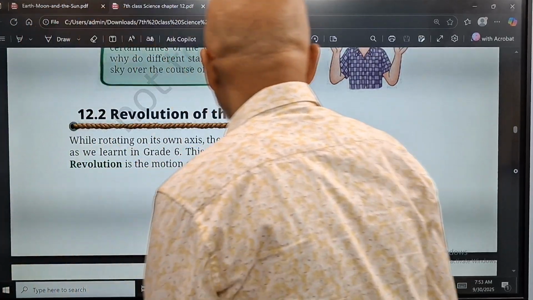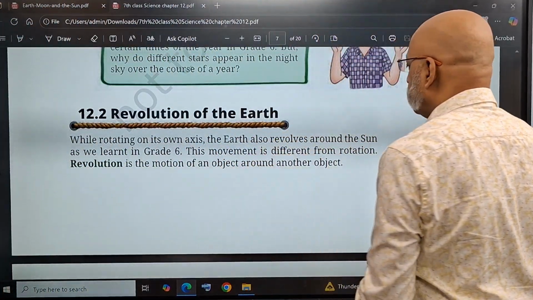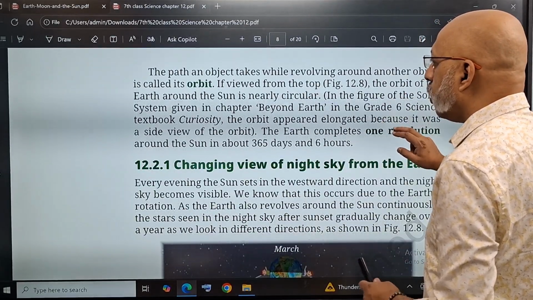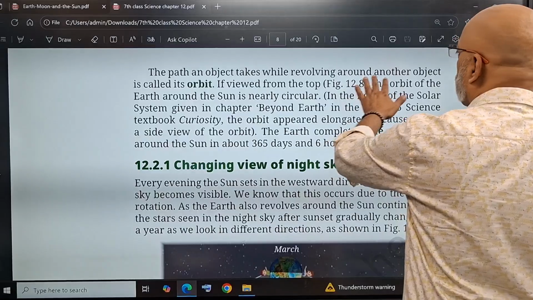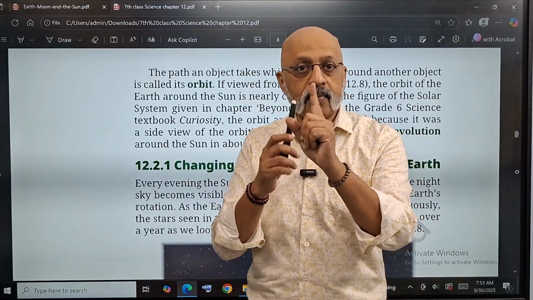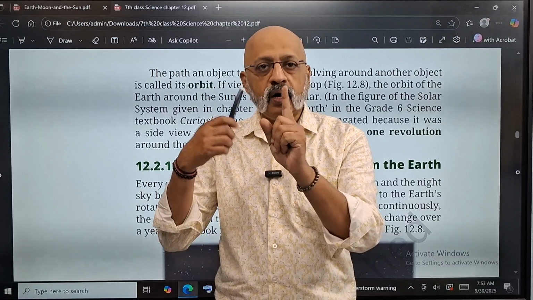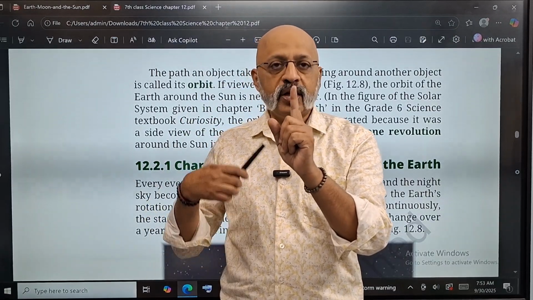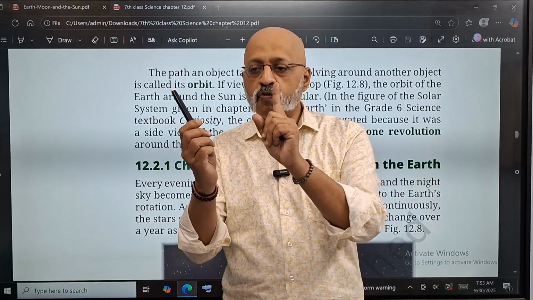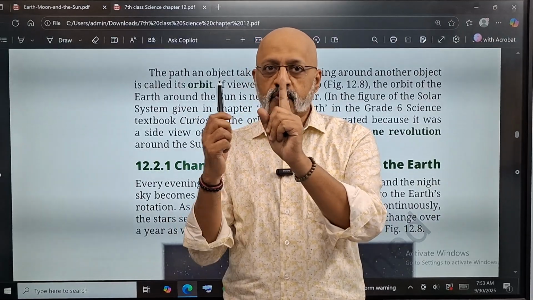So revolution is the motion of an object around another object. The path an object takes while revolving around another object is called its orbit. Around the sun, there are many planets. You have Mercury, Mars, Neptune, Uranus, etc., right? Jupiter, Earth. So you move like this.